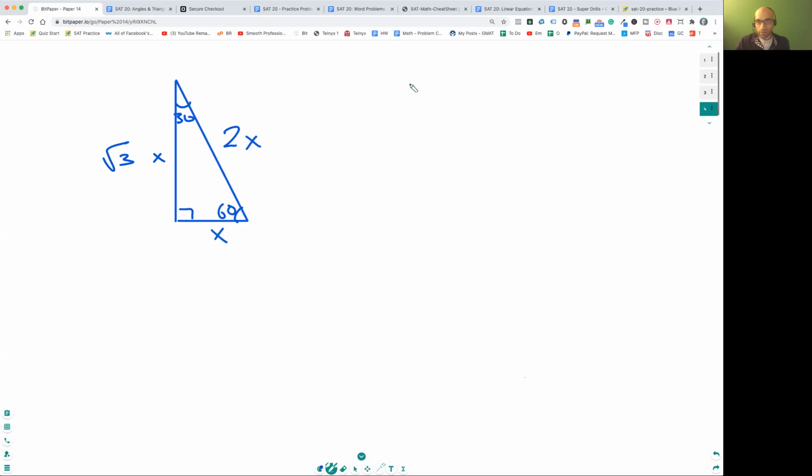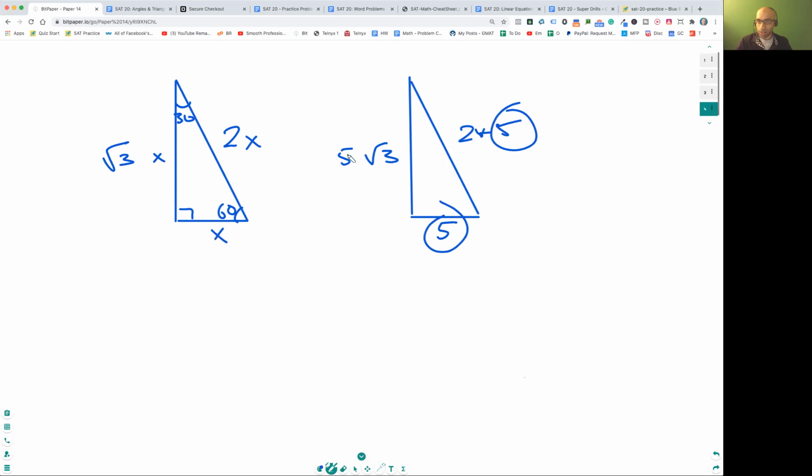Okay, what does this mean? Say x is equal to 5, okay? Then what is this side? This side is going to be 2 times 5. And this side is going to be 5 rad 3. Okay, so remember there's a 5 common here. And then just this guy's 2 times this and this guy's rad 3 times this. Okay, very important thing to remember. Now, not only that, this is a 30, 60, 90. Remember this is 60, this is 30. Okay, so now what if you have an equilateral triangle?